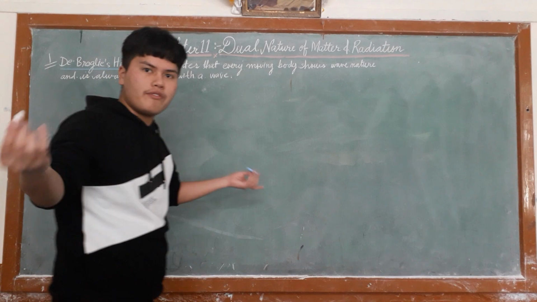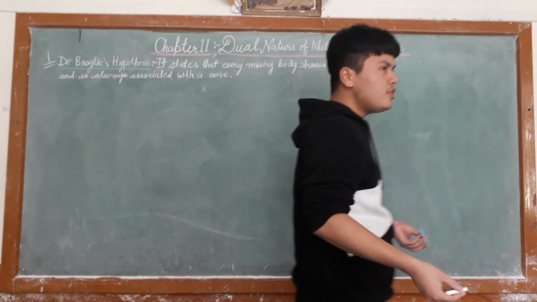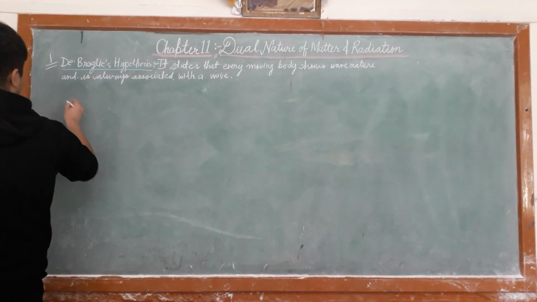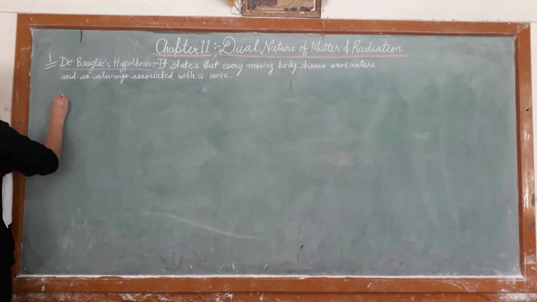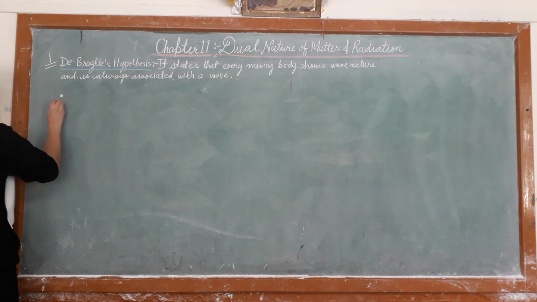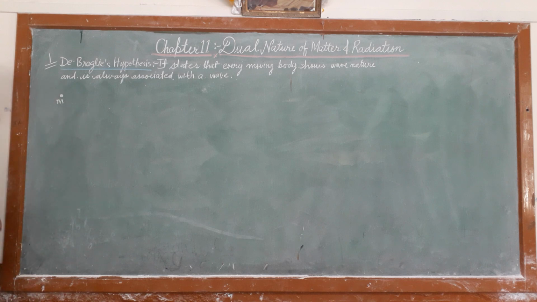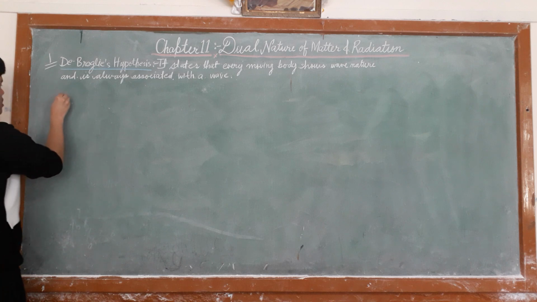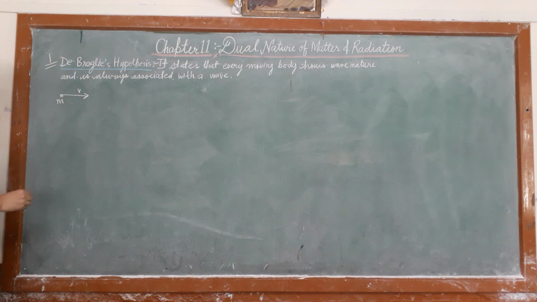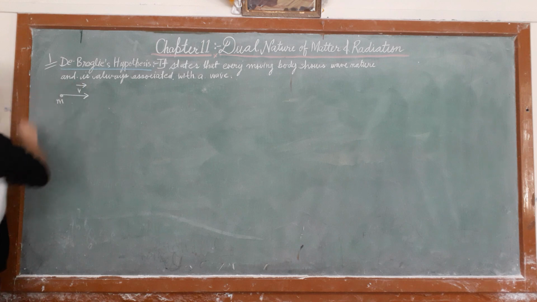Suppose there is a body, a point mass, which has a mass m, and it is moving with a velocity v.